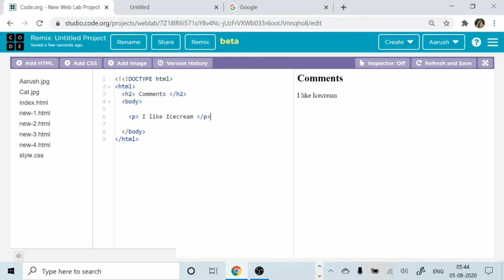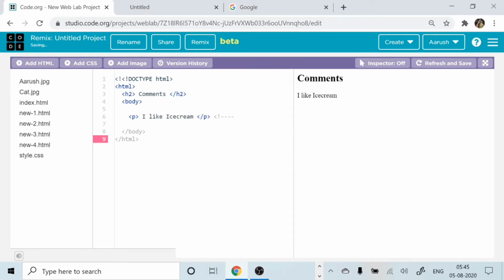This is my favorite dish. So how will I do it? I will put this, then there will be an exclamation mark, then you have 1, 2, 3, 4. Can you see it turned to gray? Gray means that this will not be displayed in the preview area. It is just for your understanding of what I am trying to say here.